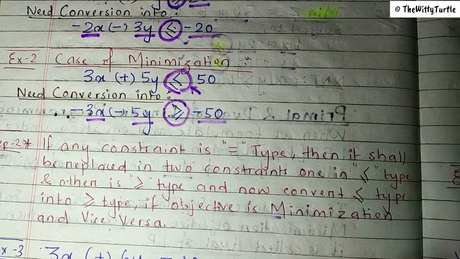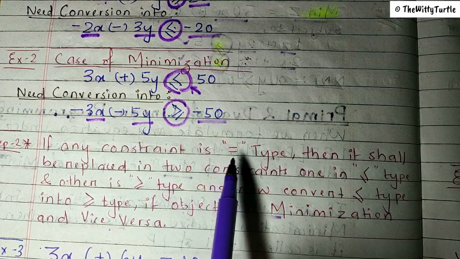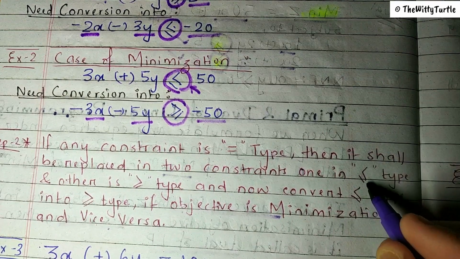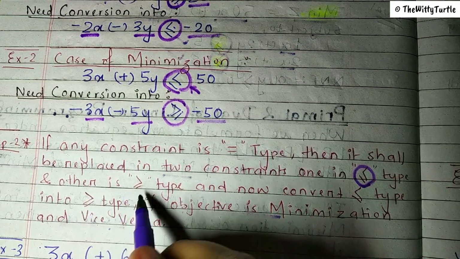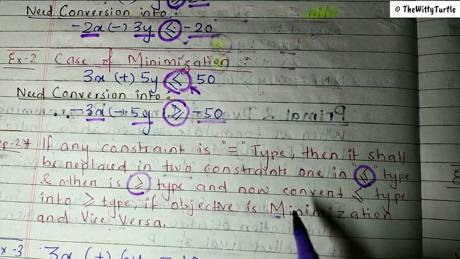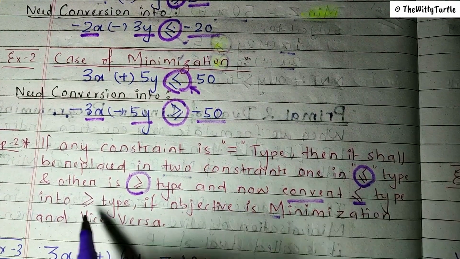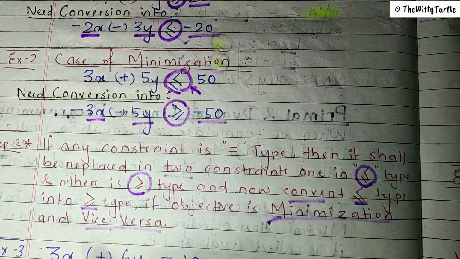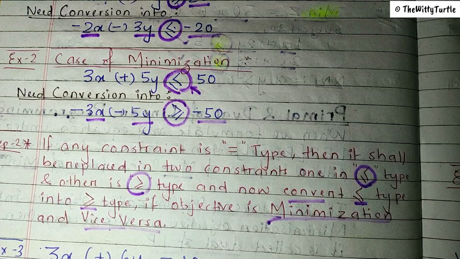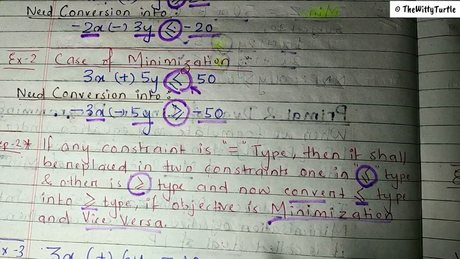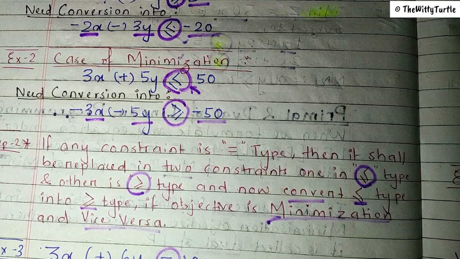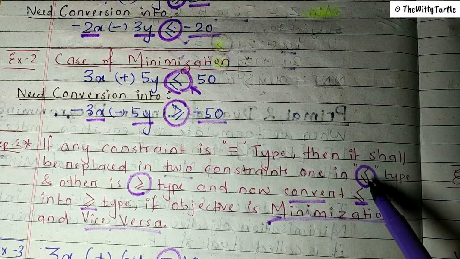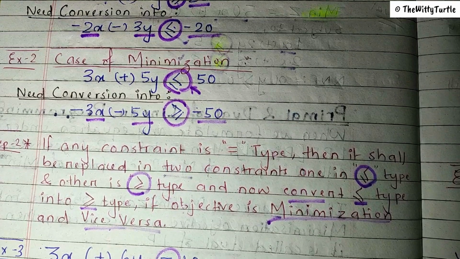Now the second step says that if any constraint is of equal to type, then it shall be replaced by two constraints: one of less than or equal to type, and the other of more than or equal to type. Then convert the less than or equal to type into more than or equal to type if the objective is minimization, and vice versa. So when you have an equation of equal to type, you have two options: less than or equal to, or more than or equal to.